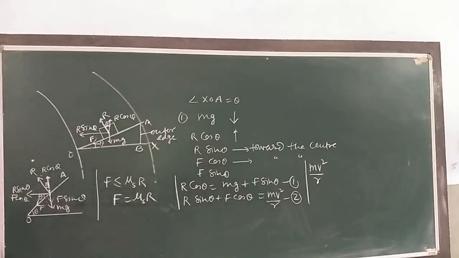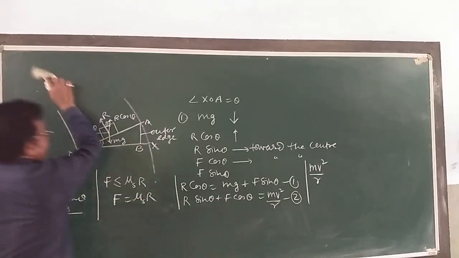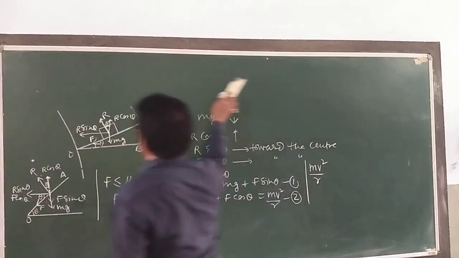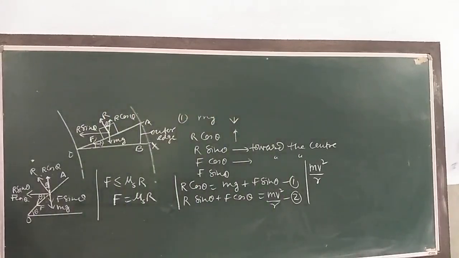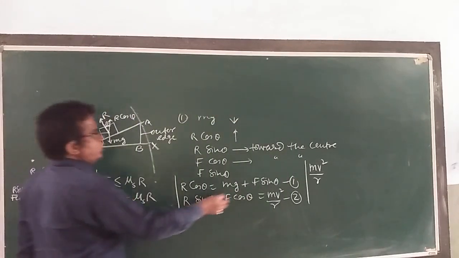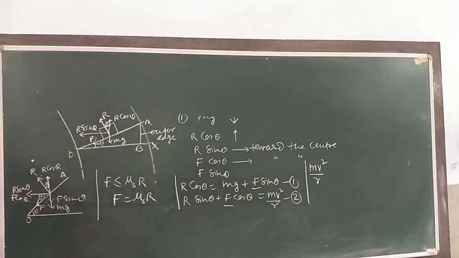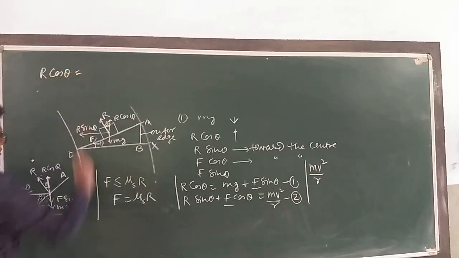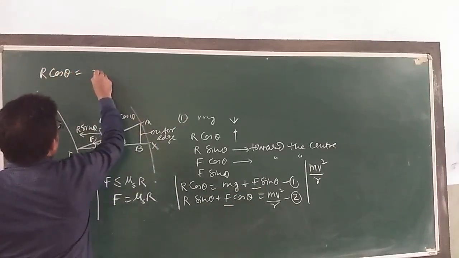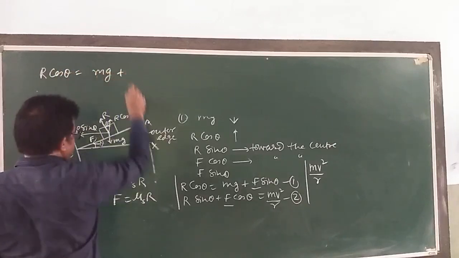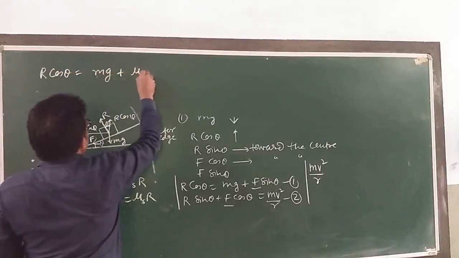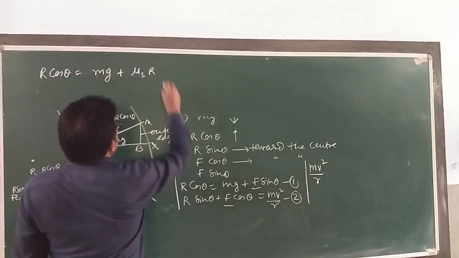To put it here and see what is going on. Put F is equal to mu s into R here and here. What we are getting? R cos theta is equal to mg plus F, which is mu s into R sin theta.